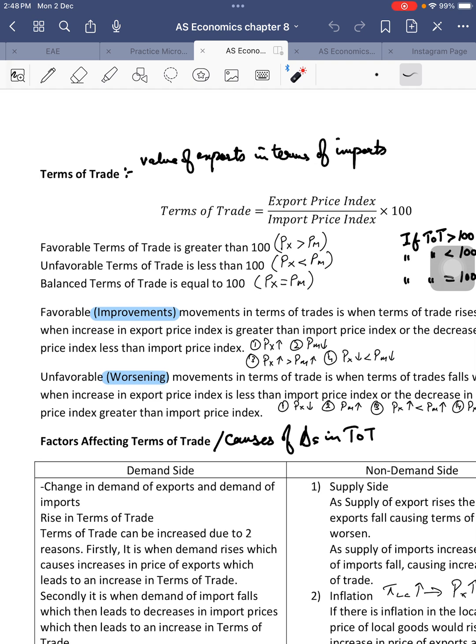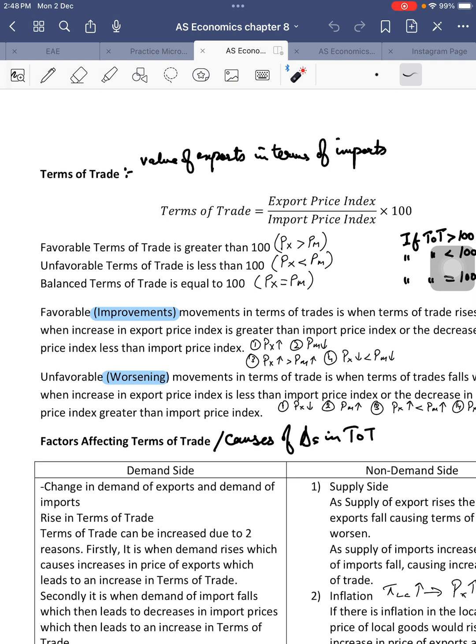The second thing is, now let's see, when the value of a country's terms of trade is greater than 100, what does that mean? And when it is less than 100, what does that mean? When the value of a country's terms of trade is greater than 100, the country has favorable terms of trade, which means that the country's exports are dearer and more valuable compared to imports.